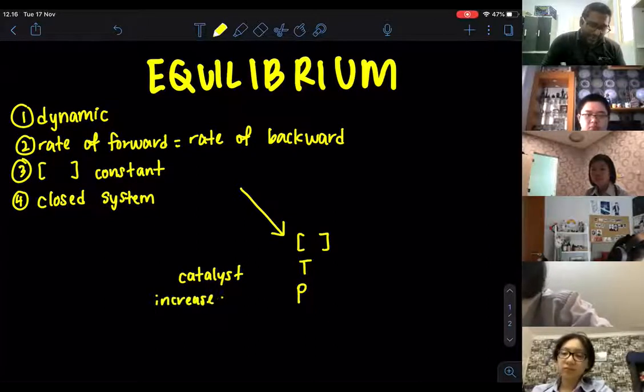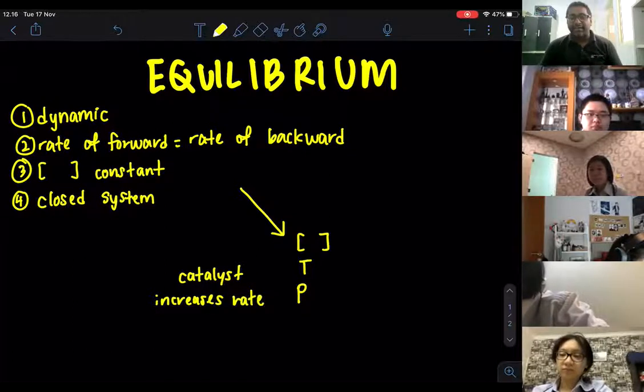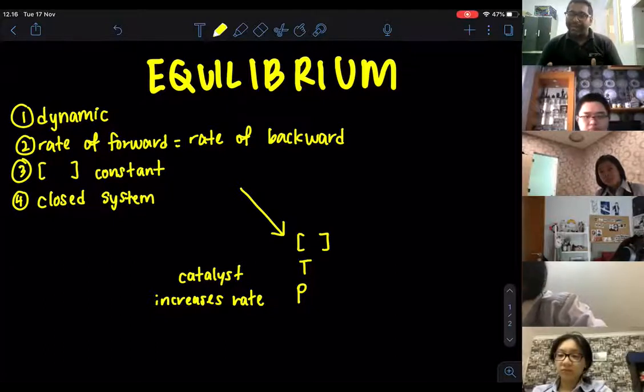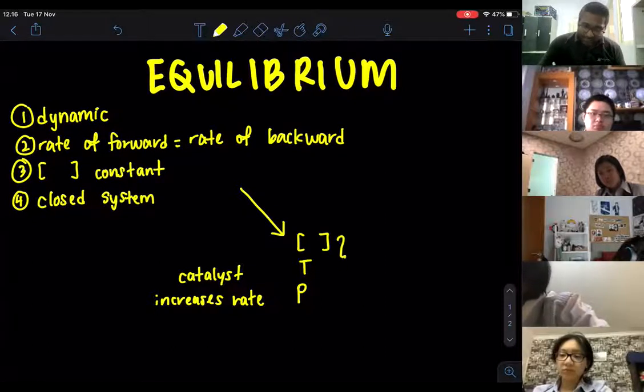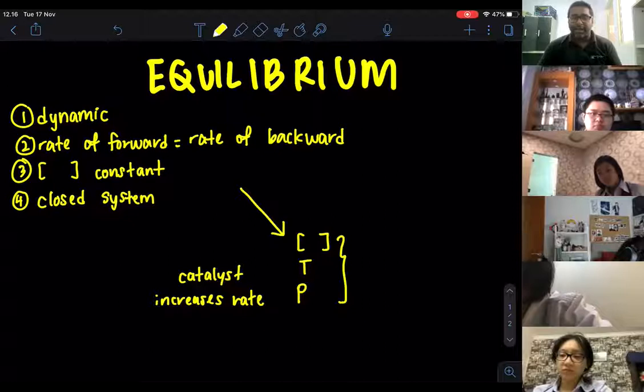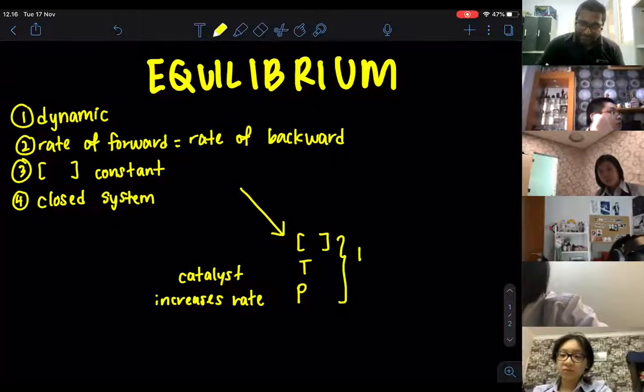It is very important that you understand that a catalyst increases the rate of both the forward and backward reactions. Therefore, a catalyst just makes sure that the equilibrium is achieved at a faster rate. You can put it that way. But these three, concentration, temperature, and pressure, will affect the position of equilibrium.